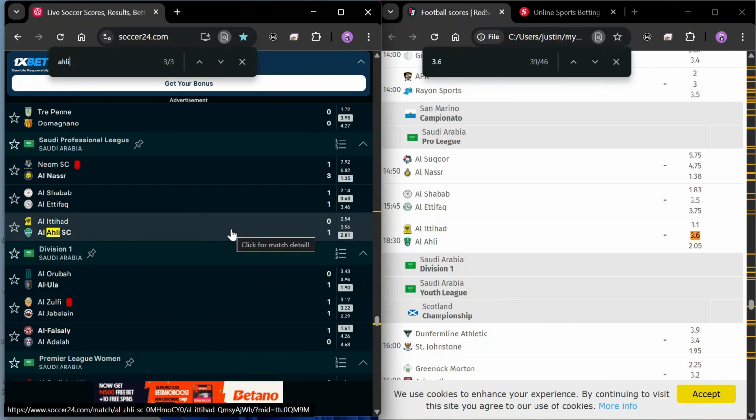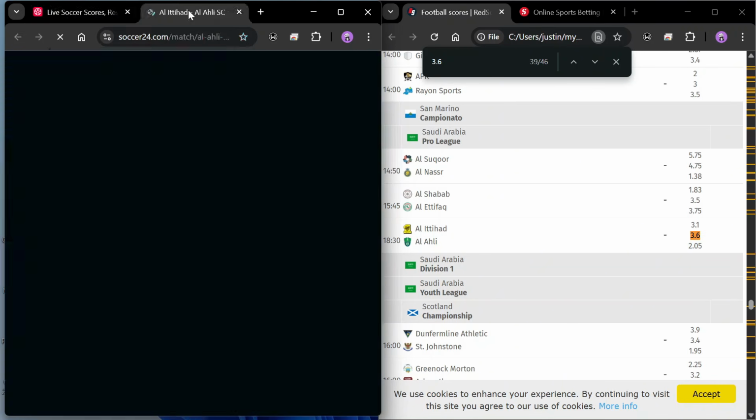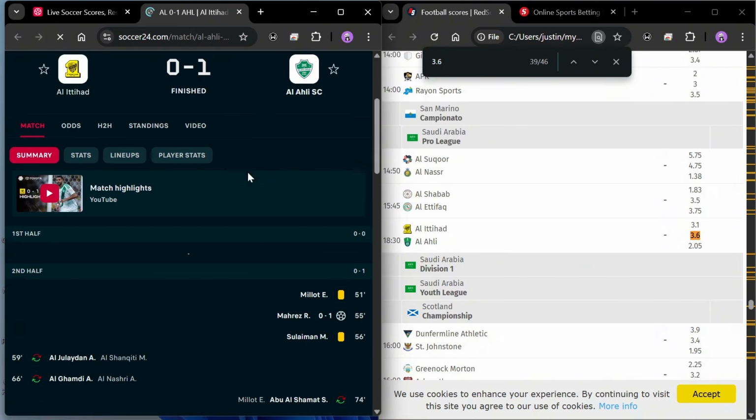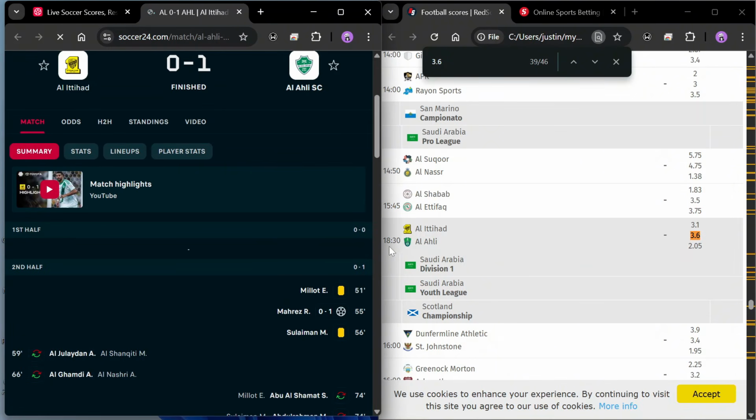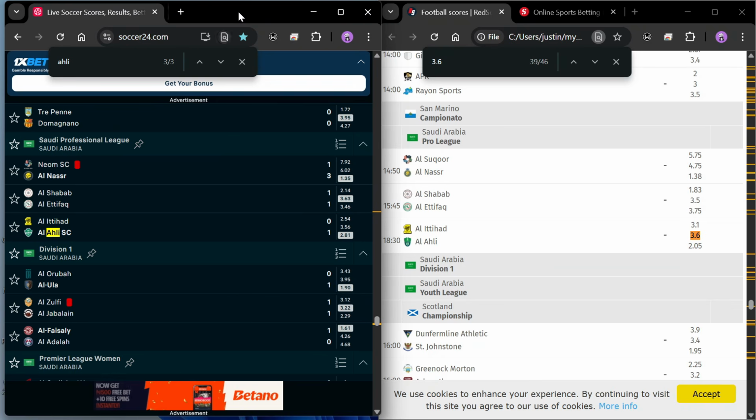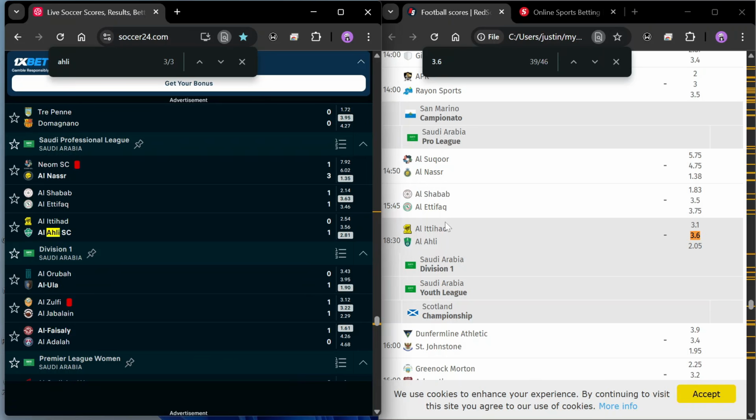So 1-0. That is what they gave us for this outcome. Let's see if the goal is in the first half. It's not in the first half. Usually I wouldn't have picked any game from Saudi Arabia because I don't even go there to make predictions. It's not a league that I trust. Most times I feel that they fix games here a lot. So I have my sentiments about the Saudi leagues.